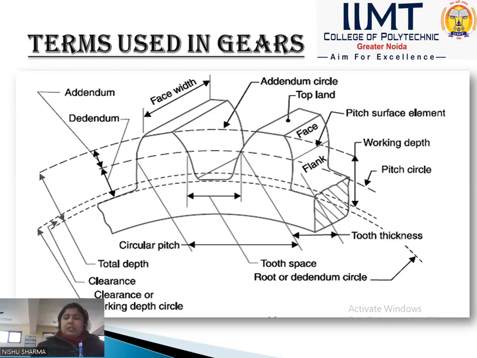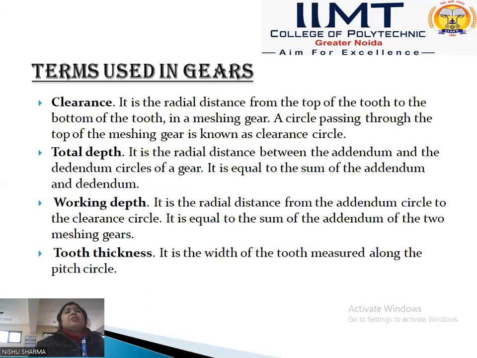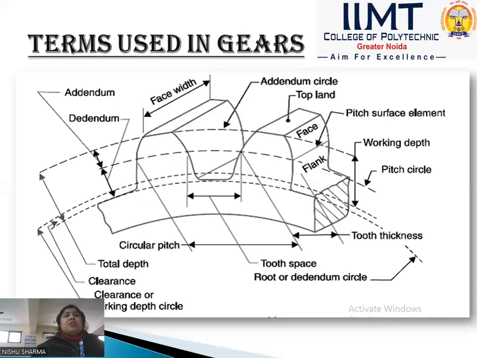Next terminology is the total depth. Total depth is the radial distance between the addendum and dedendum circle of a gear. We can say that it is just a summation of addendum and dedendum. Okay. Now next terminology is the working depth. Working depth is the radial distance from the addendum circle to the clearance circle. Okay, it is equal to the sum of the addendums of two meshing gears.